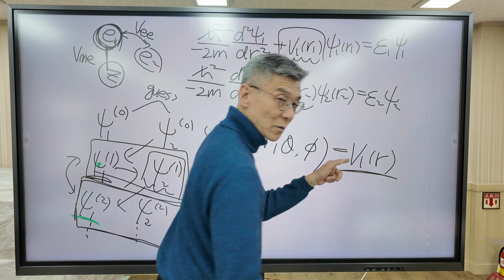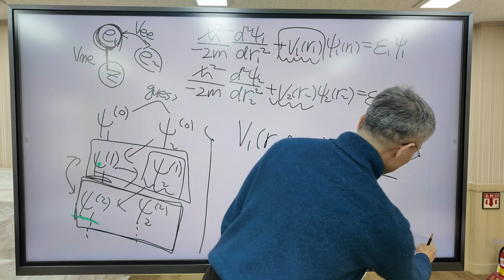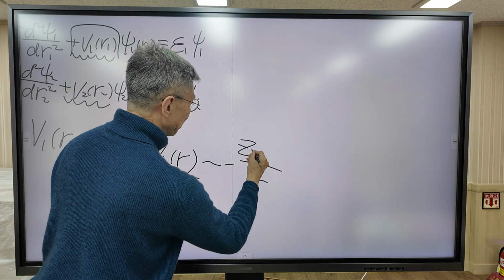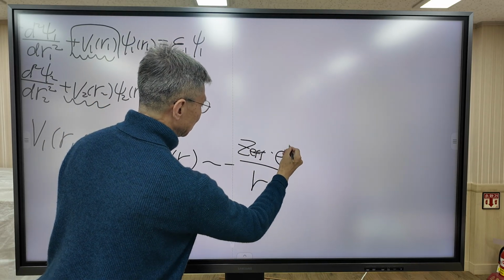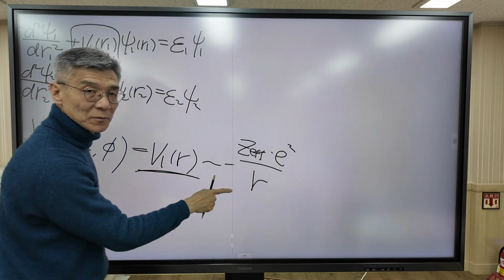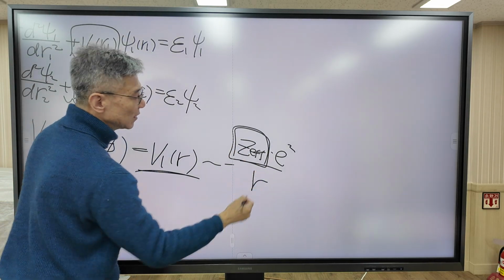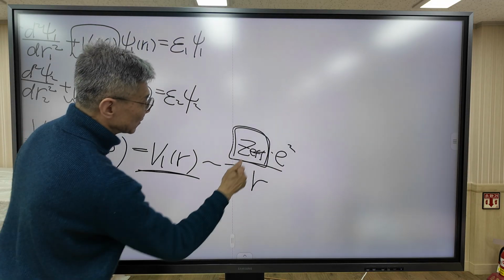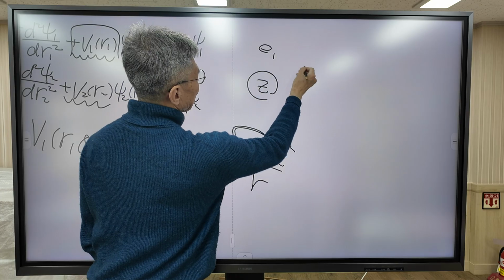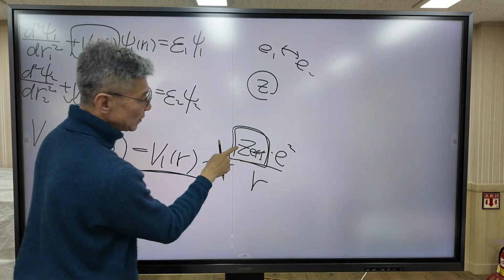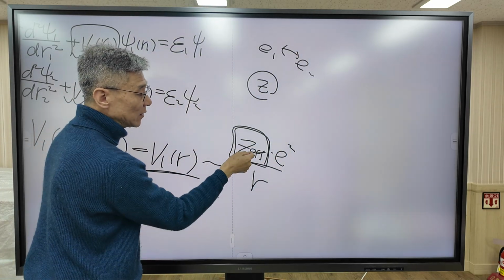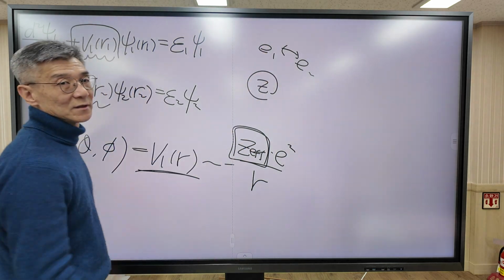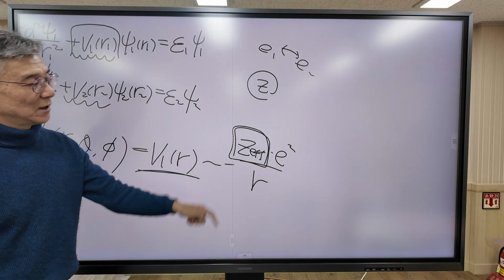So this function is expressed like this. Simply put, this function has this form. So Z effective, this parameter, encapsulates all the information regarding electron repulsion. All the information is encapsulated in the effective nuclear charge. This is very, very important in multi-electron systems.